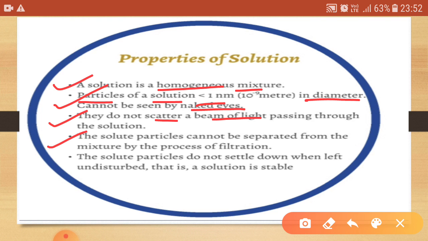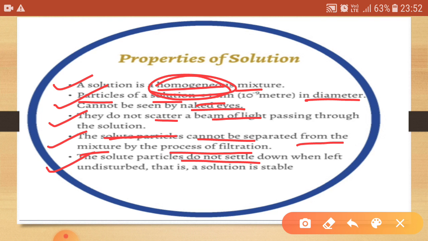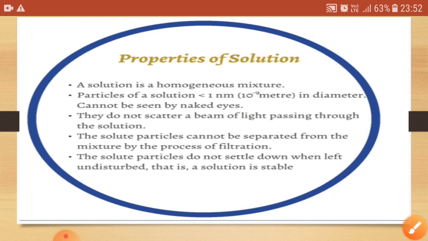Fourth, solute particles cannot be separated from the mixture by a simple process like filtration, because it is a homogeneous mixture. All the constituent particles are mixed well, and the solute particles do not settle down when left undisturbed, because a solution is stable. So all these are the properties of a solution.